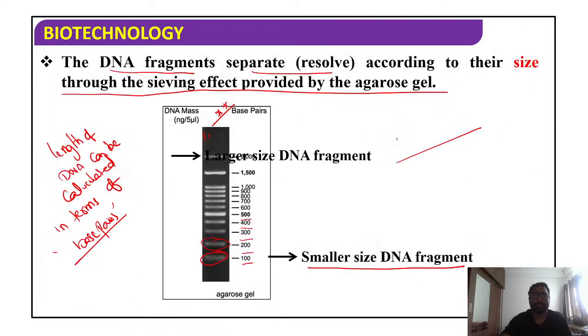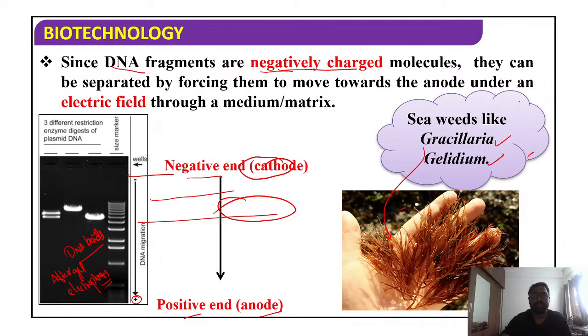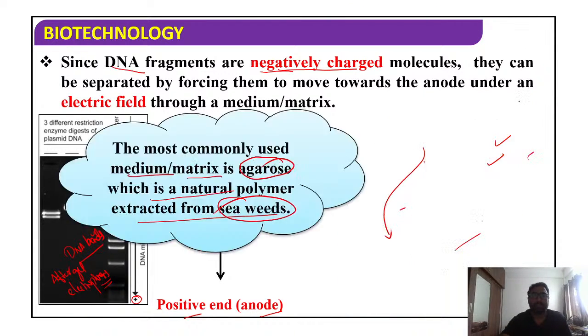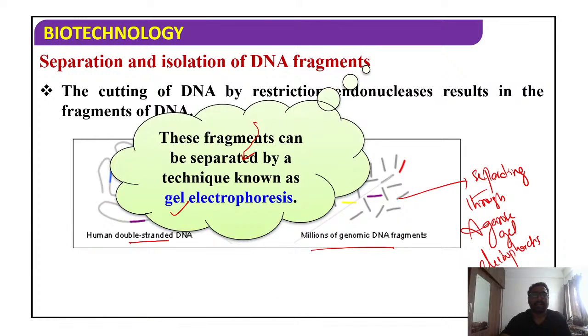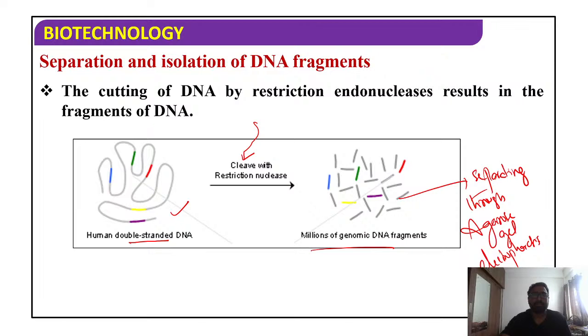So the main purpose, students, is movement from negative end to positive end. Students, DNA is an anion, so it moves towards the cation side. In terms of electrodes, the negative end is the cathode and the positive end is the anode. So our DNA moves from cathode to anode. That's it, students. You can see all the slides once again.